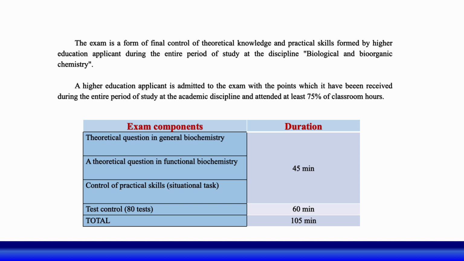You can see the exam components. The theoretical questions in general biochemistry and functional biochemistry, plus control of practical skills, which looks like a situation task, will be included in one ticket, and you will have 45 minutes. This time includes writing the answers to the tickets and uploading them to the Liquor NMO platform. For the test control, which includes 80 questions, 60 minutes will be given. In total, the exam takes 1 hour and 5 minutes.